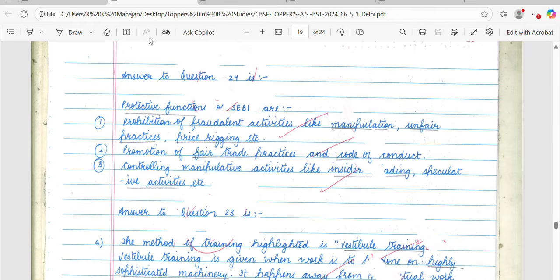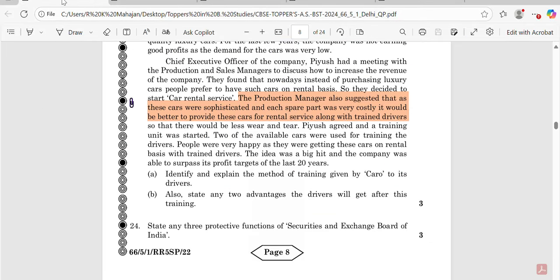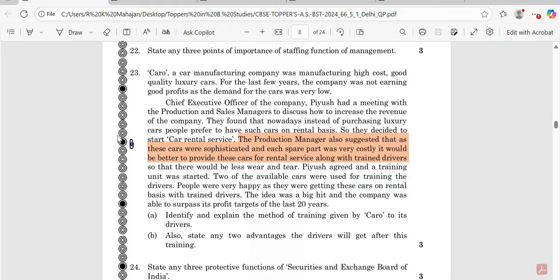Now the next answer the student has attempted is question number 23. Let's see what question 23 is. Again, it is based on a case study. Let's read the question. Identify and explain the method of training given by Caro to its drivers. This question belongs to the chapter staffing, and under staffing you have to identify the methods of training.